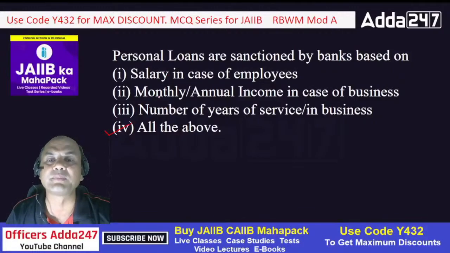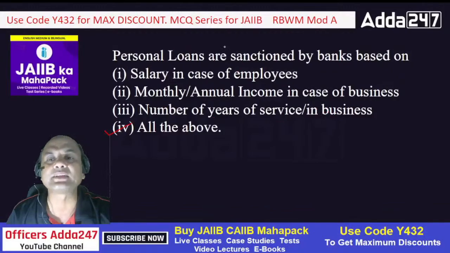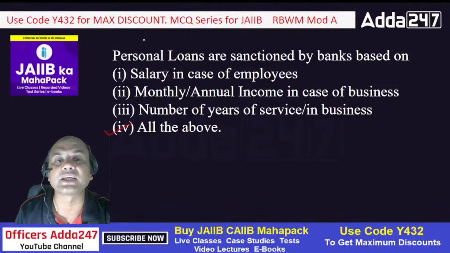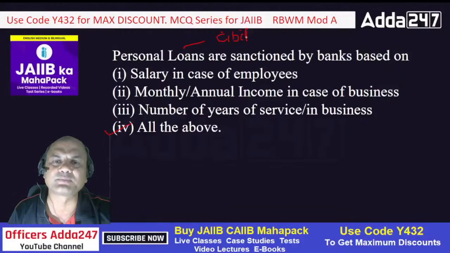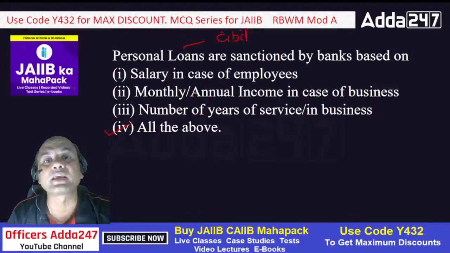Name it. Okay, I'll name it. Paytm Karo. What is Paytm? Now you see this Paytm. Paytm has become, means it gives the loans also to many of the merchants. So these are all neobanks. Neobanks means they don't have branches. Only one head office somewhere, and remaining everything is online. PhonePe, neobanks. So all these neobanks are now sanctioning these personal loans based on CIBIL only. So that is the practical situation. But for the exam, all of the above, isn't it?